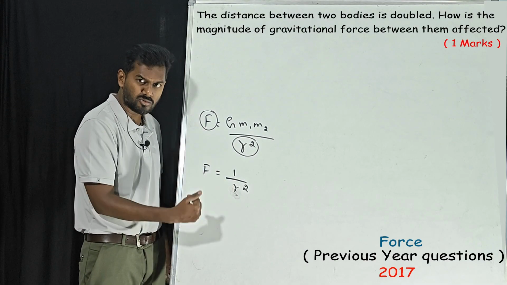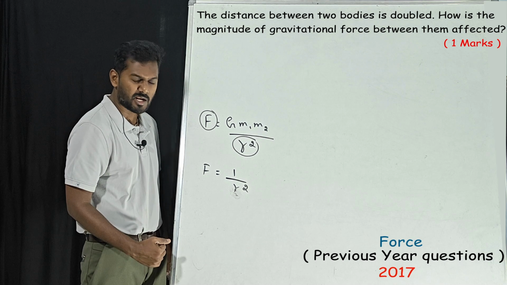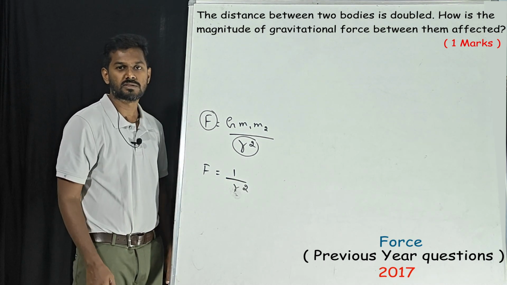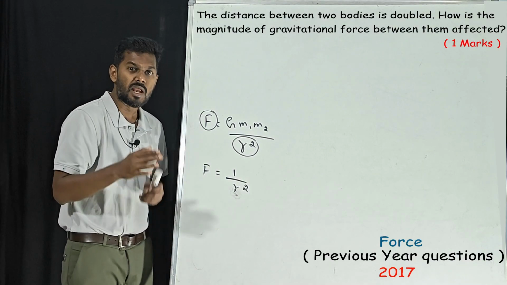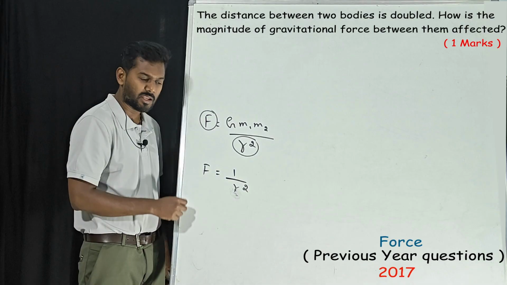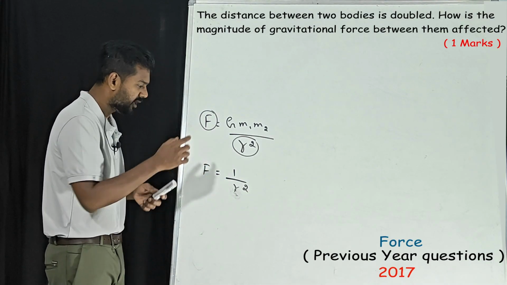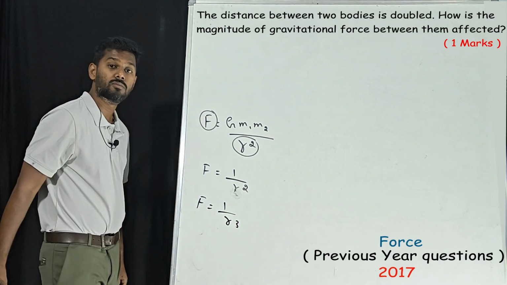If R reduces 2 times, then 2 power 2, which is 4, so force increases 4 times. If R reduces 3 times, meaning the distance between them reduces 3 times, then 3 power 2 is 9, and force will increase 9 times. What if, in a hypothetical situation, it is R cube?